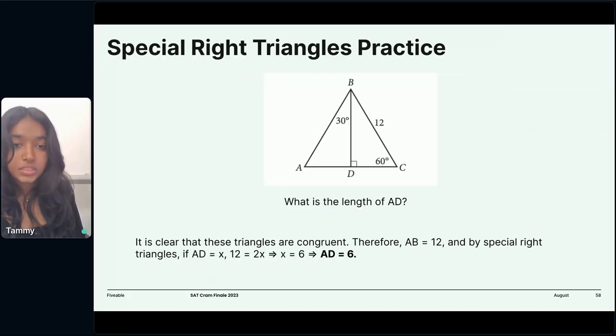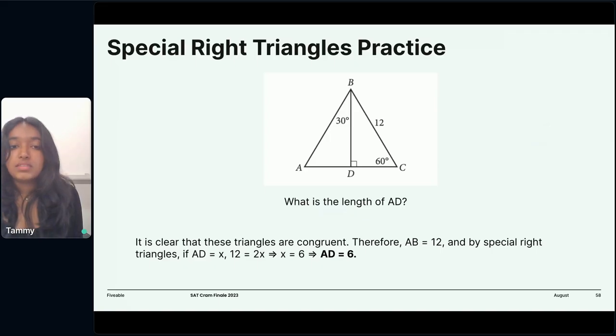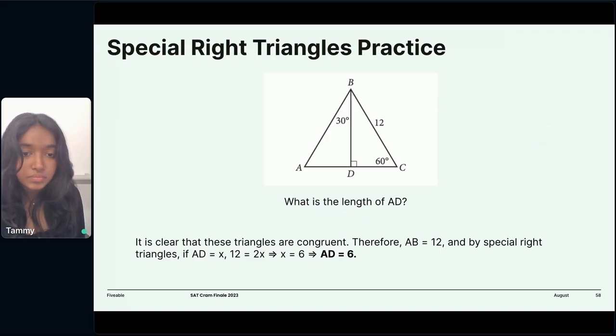Okay, special right triangles practice. So what is the length of AD? It is clear that these triangles are congruent because they have the same angles and the same side lengths. So therefore, AB is equal to 12 because they're congruent and they have the same side lengths and the same angles.